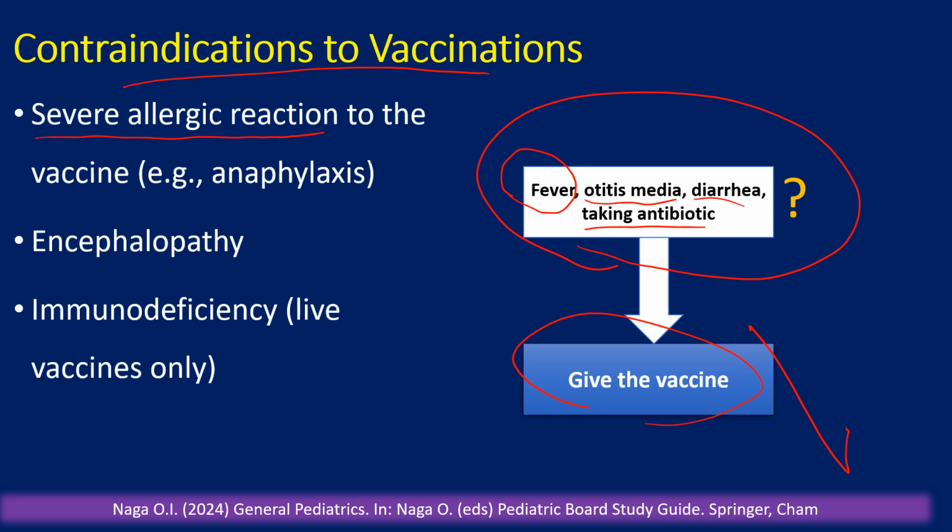Severe allergic reaction to this specific vaccine. So if you have a child with history of severe allergic reaction to influenza vaccine, anaphylaxis, do not give influenza vaccine. It is contraindicated. If you have a child, for example, with history of encephalopathy after giving DTaP, do not give DTaP. If the child is immune deficient, do not give live vaccines, but you are able to give the rest of the vaccines. No live vaccine, no rotavirus, no MMR, no varicella.